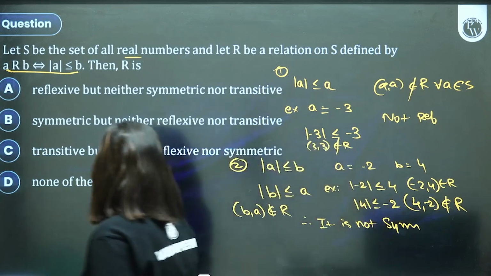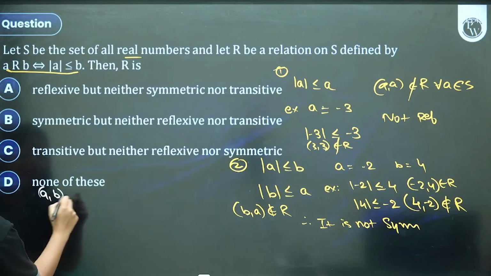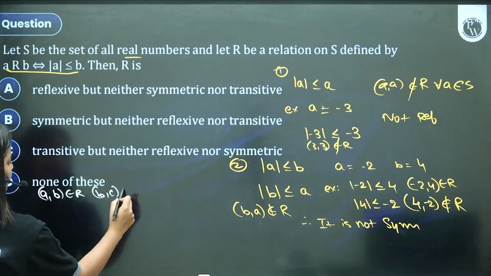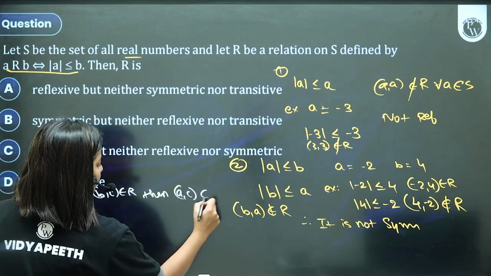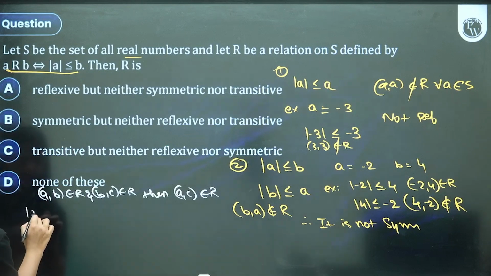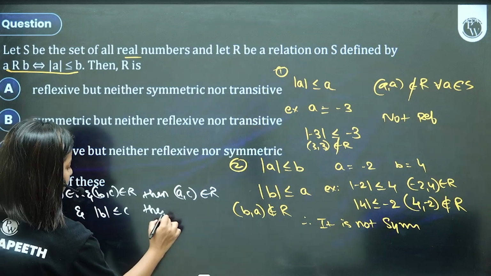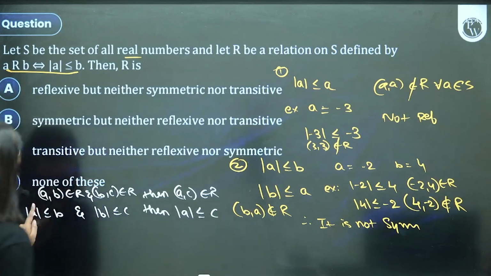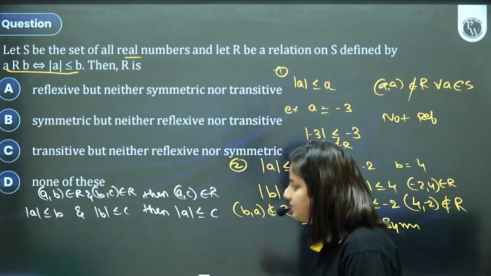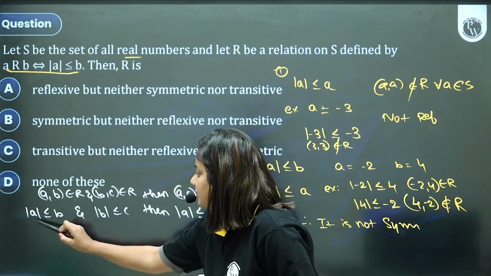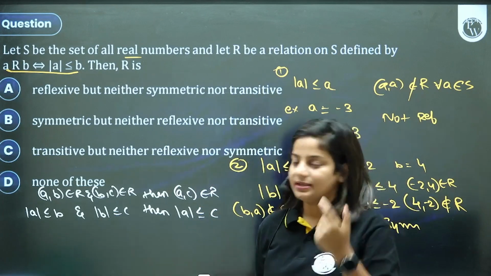Transitivity. Chalo dekhte hain. Transitivity will say that if A comma B belongs to the relation and B comma C belongs to the relation, then A comma C should also belong to the relation. In other words, if magnitude of A is less than or equal to B and magnitude of B is less than or equal to C, then magnitude of A should be less than or equal to C. If this relation is satisfied, it will be called a transitive relation.